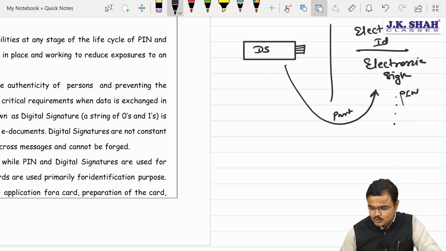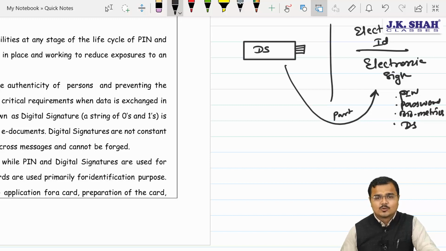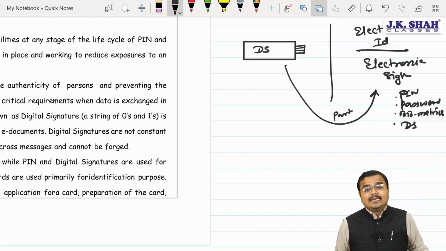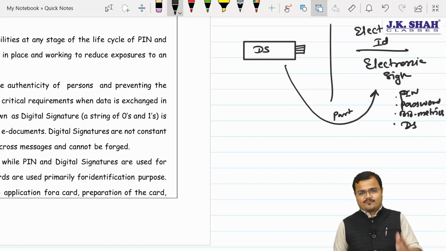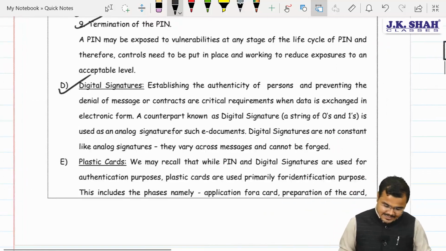It covers PIN also. Yes, sir. It covers PIN also, password also. It covers biometrics also. It covers digital signature also. Understood? Yes, sir. So digital signature is also one of the methods by which the legal identity of the authorized user will be confirmed, and based on which the access will be given.